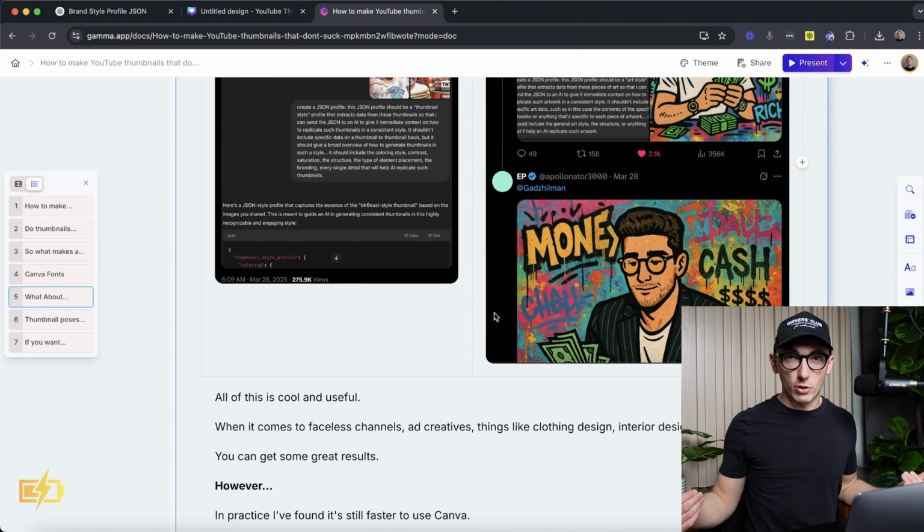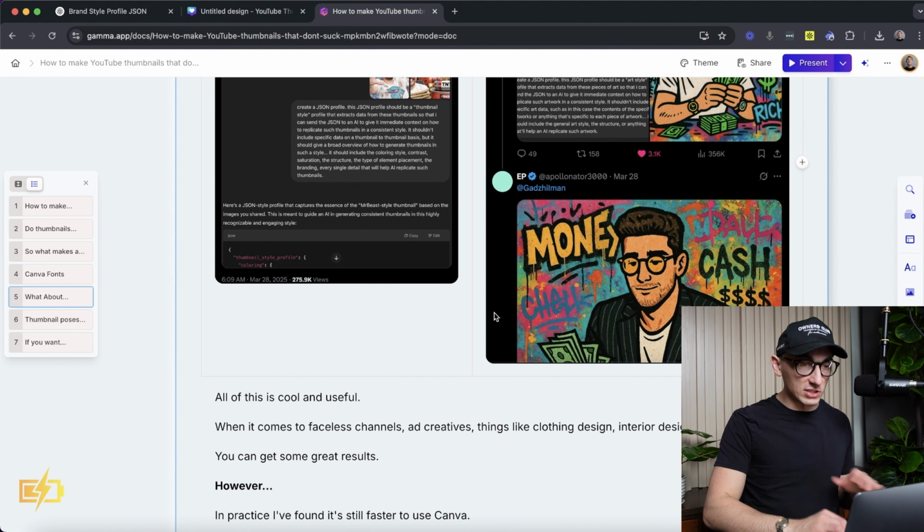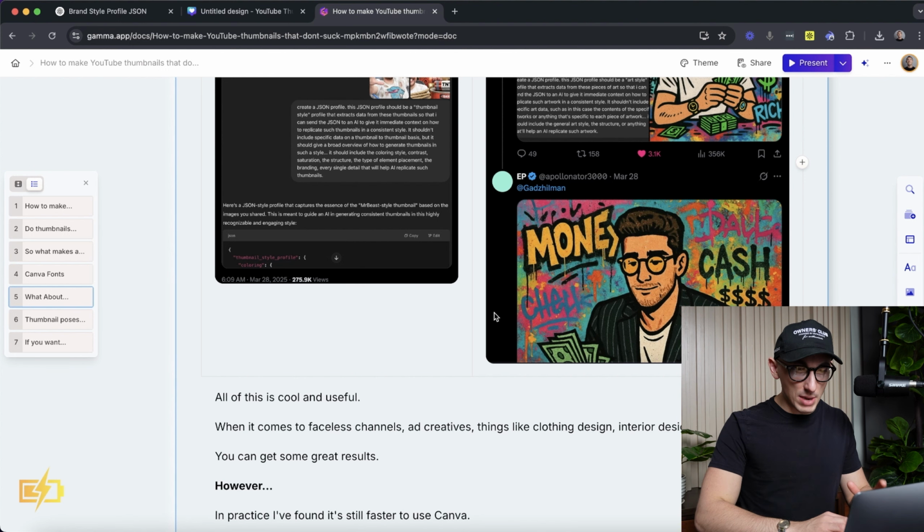Maybe that's a skill issue on my part. I'm definitely gonna put the time in to figure that out. But for right now, this isn't a bottleneck for me. So I'm keeping up with this just to keep up so I don't fall behind. But I haven't switched over to doing a face swap or using any of this to make my thumbnails yet.